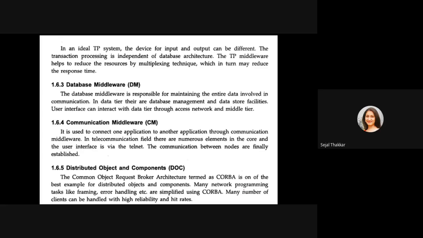Communication middleware is used to connect one application to another application. In the telecommunication field, there are numerous elements in the core and the user interface via telnet. The communication between nodes is finally established. Distributed objects and components: the Common Object Request Broker Architecture, termed CORBA, is one of the best examples of distributed objects and components. Nowadays, using CORBA and other languages, you can do the distribution of your database and of your operating system. It is also an example in the banking system.